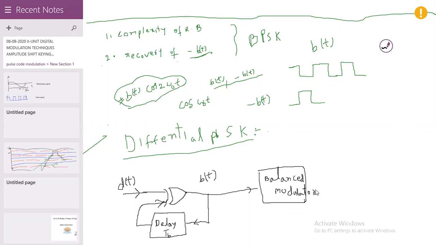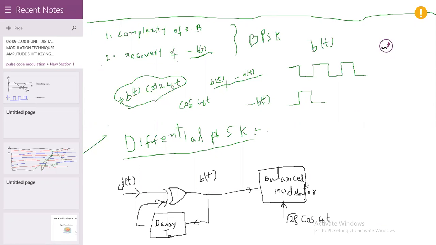Here we can represent the carrier as root of 2 Ps cos omega naught t.